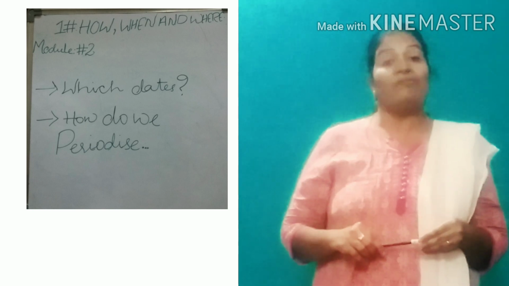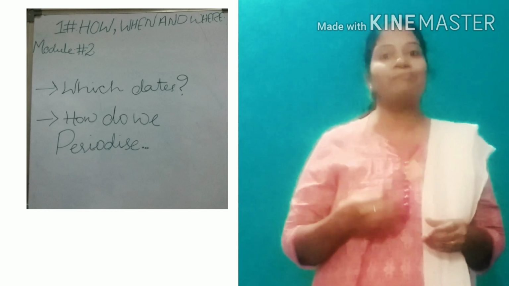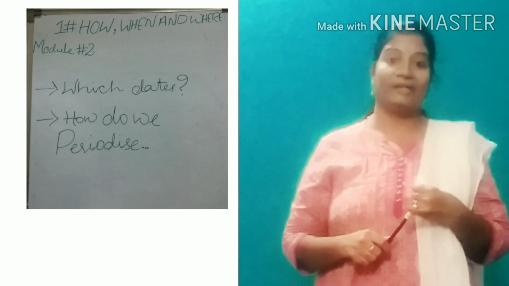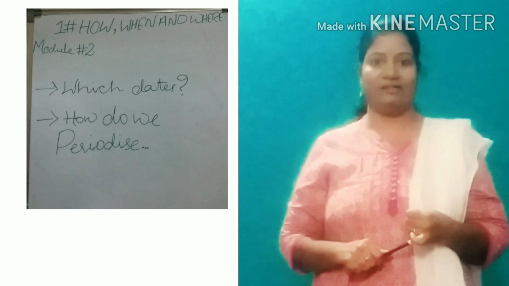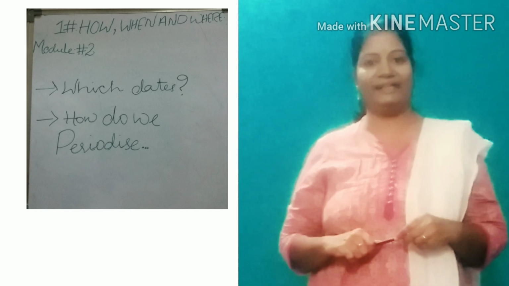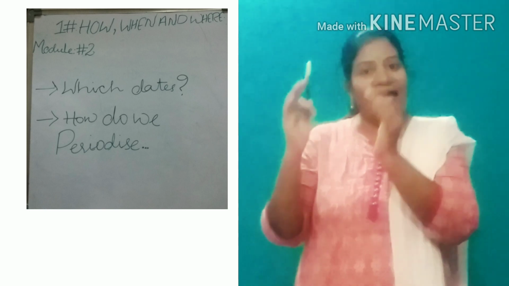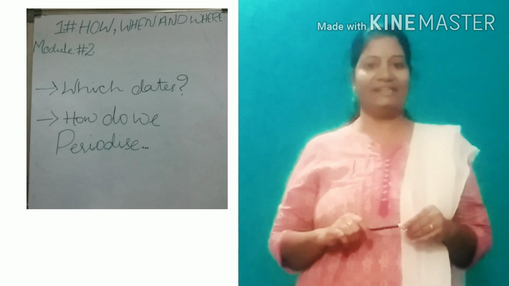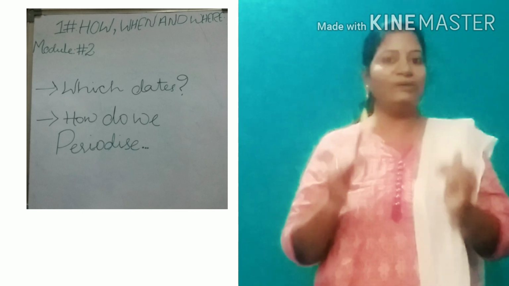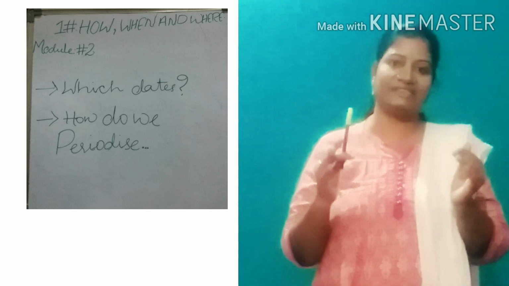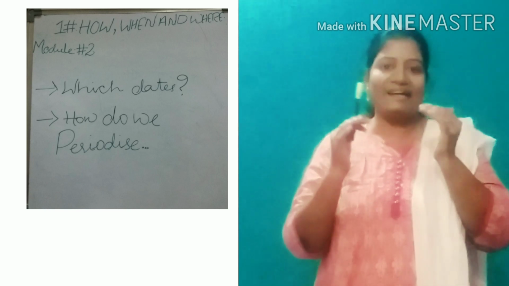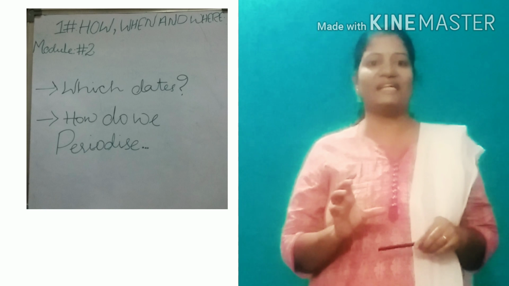Here we are discussing which dates are important: who is the first Governor General, from which year to which year he ruled as Viceroy of India, and who is the last Governor General, and from which period to which period he worked as Viceroy under the Britishers. These dates are important for administration.